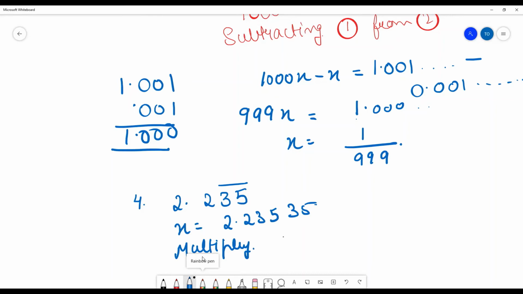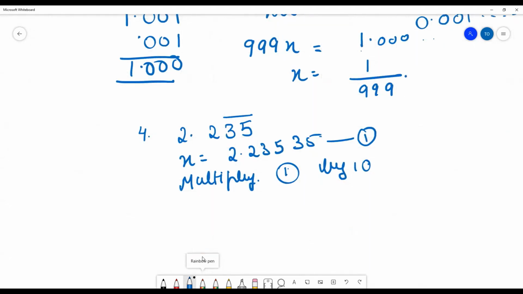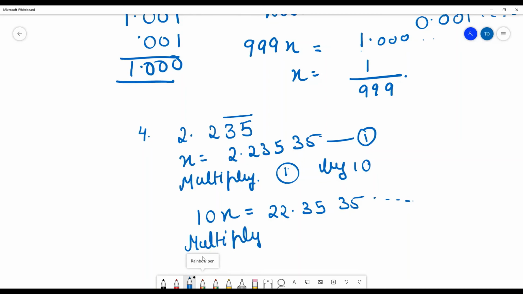We can multiply this equation 1 by 10 for first. Here we have to do two multiplications. So when you are multiplying it with 10, you will get 22.3535. And again, you can multiply the same. This is the second equation. Multiplying this 2 by what? 10 again. So why are we doing this?